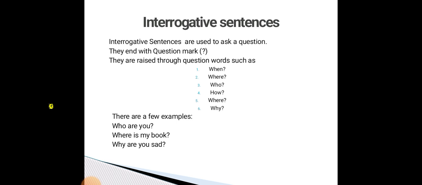There are a few examples also given below. When is your birthday? Where is your house? Who are you? How old are you? Where is my book? Why are you sad? These all come under interrogative sentences. Why? Because they ask a question, they end with a question mark, and they are raised through question words. So it is called an interrogative sentence.